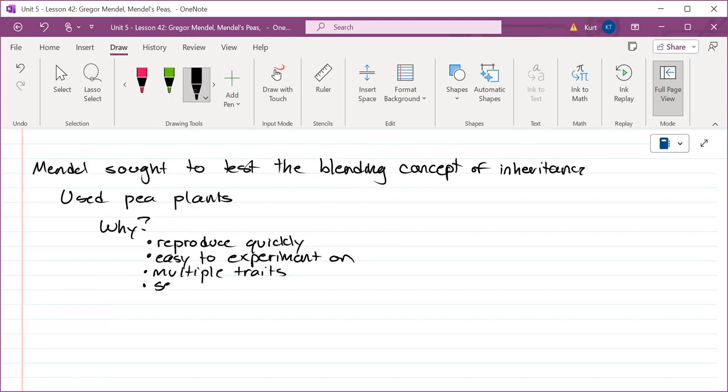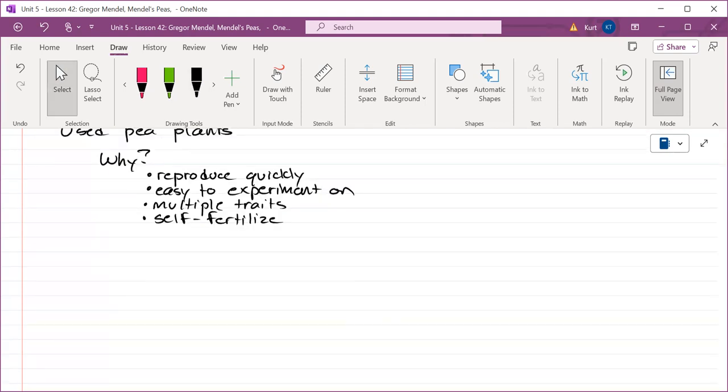And they self-fertilize. This is not asexual reproduction. This is the male and female parts of the plant are on the same plant. Some plant species have male and females, and they need pollinators like bees and butterflies. Pollen is like sperm. It is plant sperm. So in March, if you have allergies to pollen and your car is covered in that yellow stuff, that's the trees breeding. That's tree sperm.